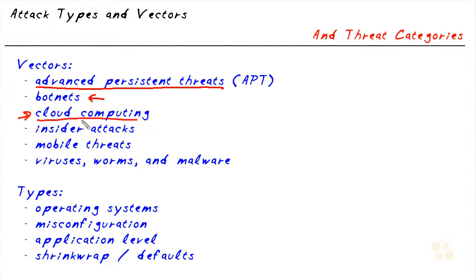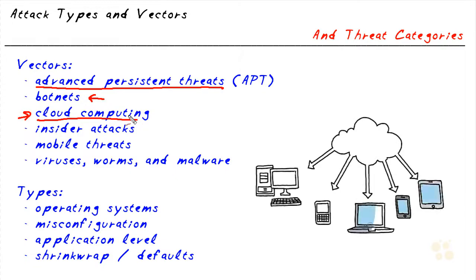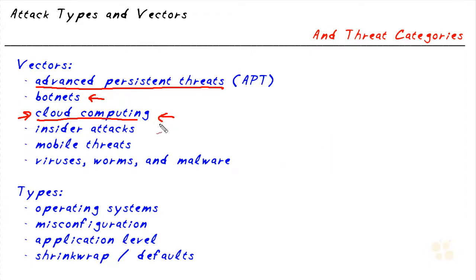Another vector is cloud computing. We all love cloud computing. We have storage as a service and compute as a service, infrastructure as a service, platform as a service, applications as a service. And we need to be aware that if we are using some third-party services and our data is either being stored or going across those networks, a weak link in that service provider's systems may lead to a compromise of our data and/or systems and/or further attacks.